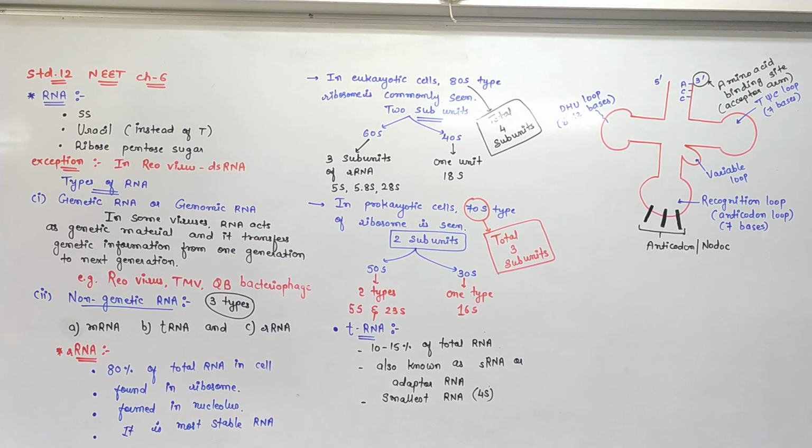It is the clover leaf model and it appears as an inverted L shape in 3-dimensional view.